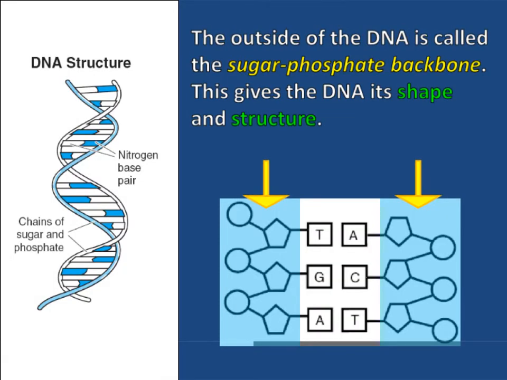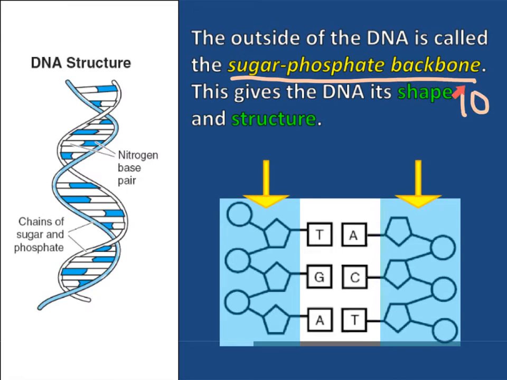On number 10, what is the name of the outside edges of the DNA double helix? So if you look at this picture here, you have those 2 strands spiraling around each other called the double helix. So on the outside of the DNA, this outside right here that's highlighted in blue for you, is called the sugar phosphate backbone. On number 10, the sugar phosphate backbone.